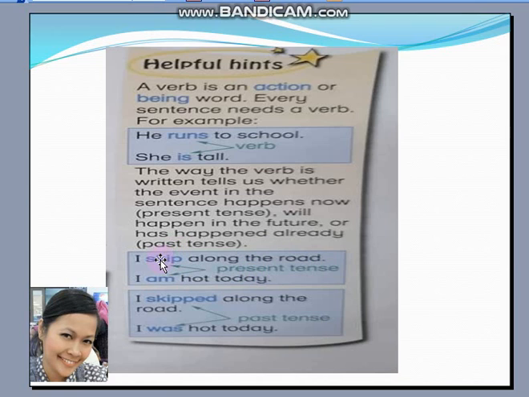So the verbs skip and am are in the present tense. While I skipped along the road. Look at skipped. We double the p and we add ed. Skipped. And I was hot today. Was. So skipped with ed and was are our verbs in the past tense.